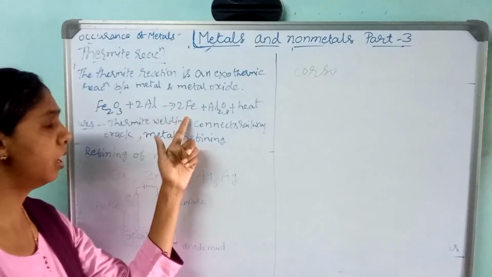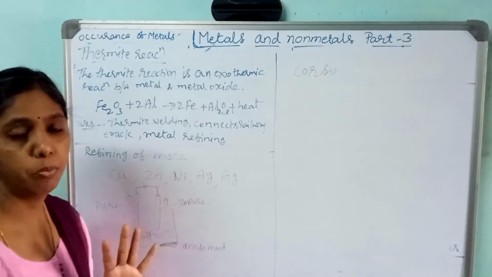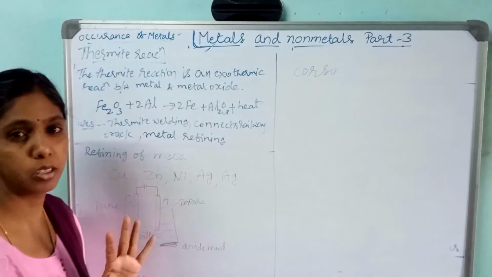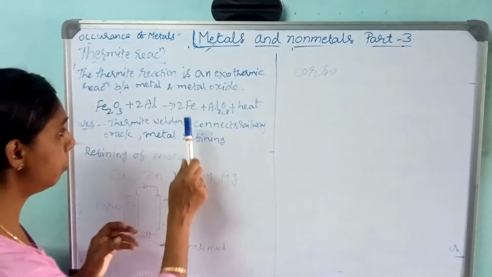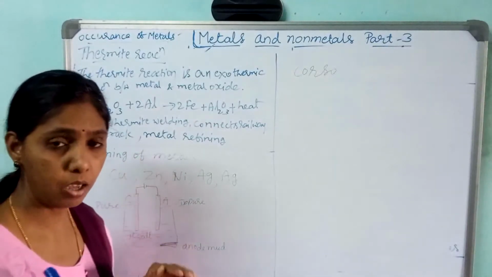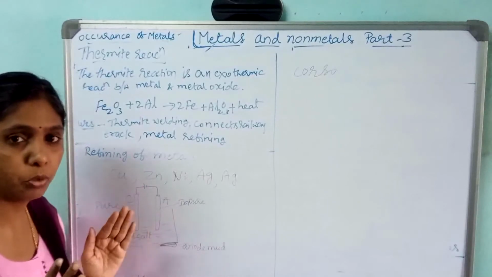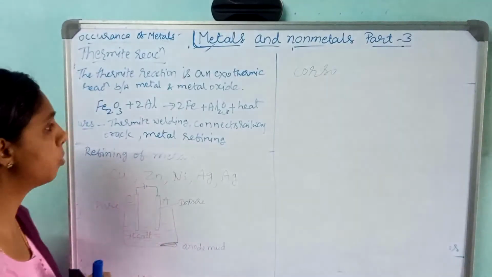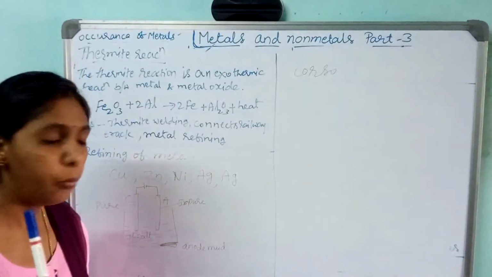Here we get free iron in the molten state, which is a little bit liquid type. Also it is exothermic, as I told, so a lot of heat is produced over here. That's why this molten iron is used in welding.